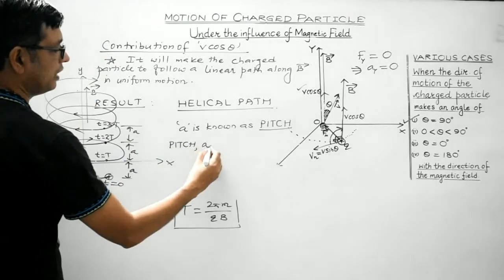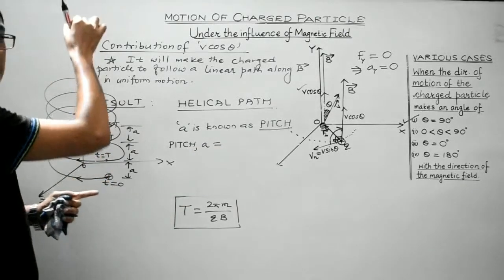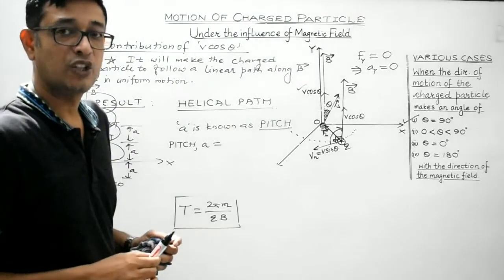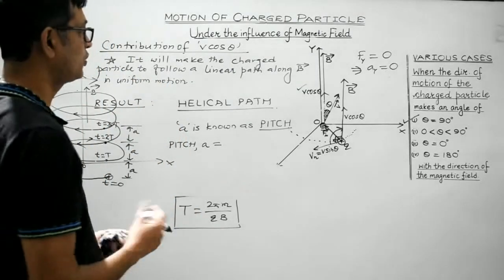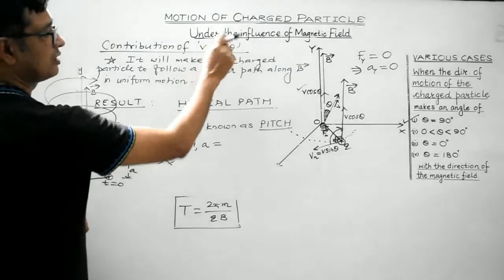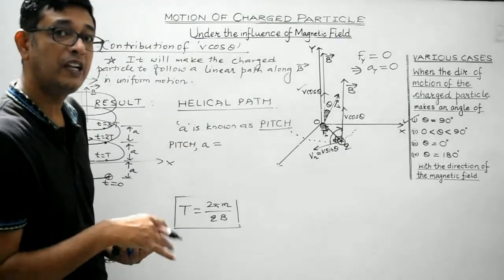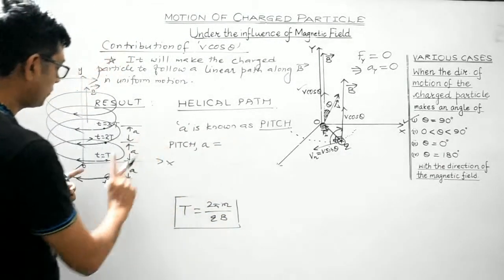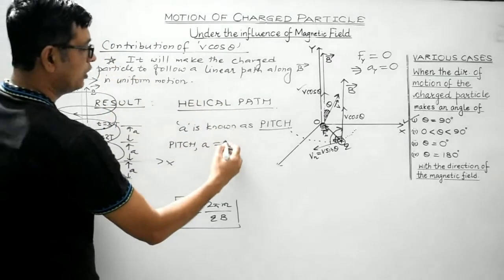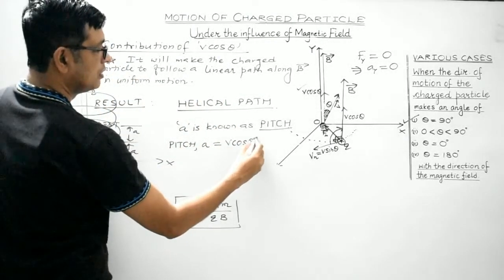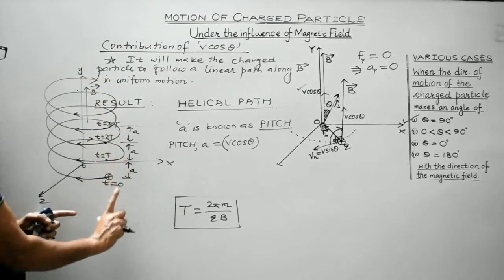Pitch is considered to be A. Now as I stated, it will follow a linear path along the direction of the magnetic field in uniform motion. In uniform motion, the speed will be constant. So v cos theta will be constant, right? In linear motion, distance is speed multiplied by time. With what speed does it cover this distance along the y-axis? With a speed of v cos theta. And in what time does it cover this distance along the direction of the magnetic field?